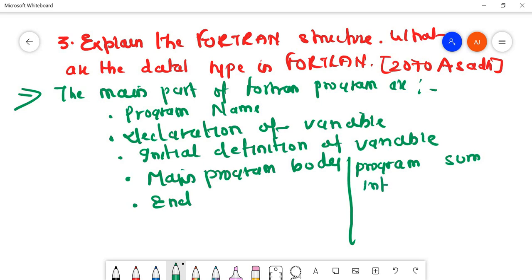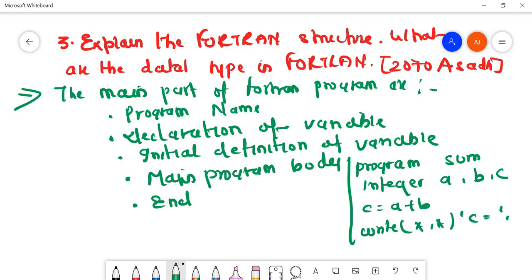So integer a, b, and then c, and c equals a plus b, and then we'll write it star star. So c equals to c, and we'll end the program. Fine. So this is the Fortran structure.